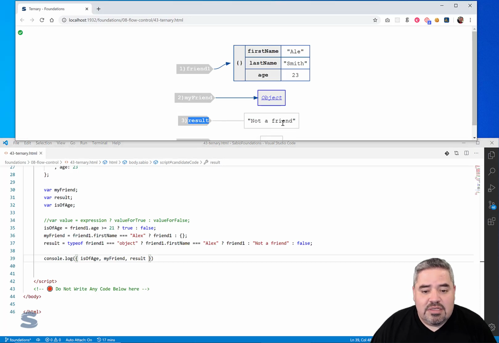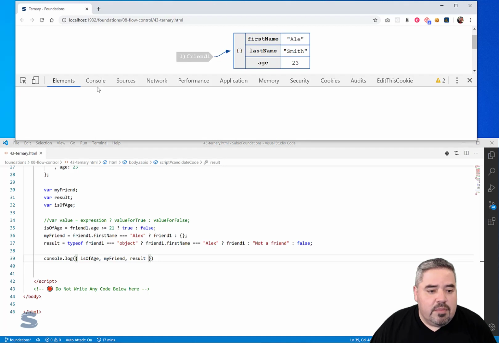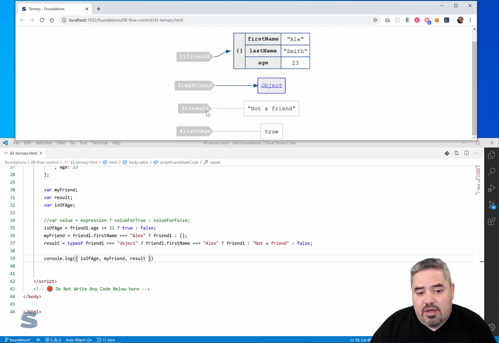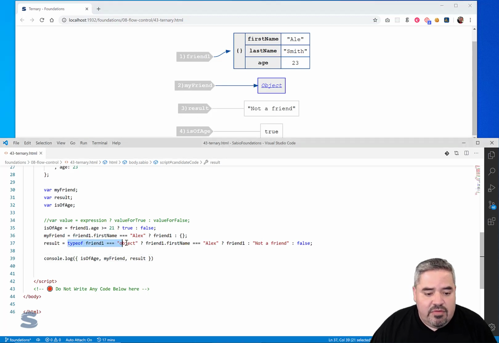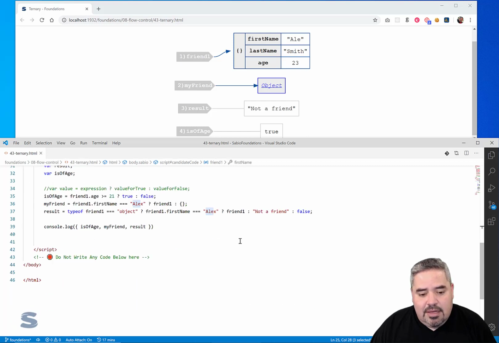And so my result is not a friend. And this is what actually showed up in the console log. When I showed up my console inside my object, the result is not a friend. Why is the result not a friend, even though I found that the type is an object, right? When I did the check on Alex, his name is not Alex, right? His current name is Ale.